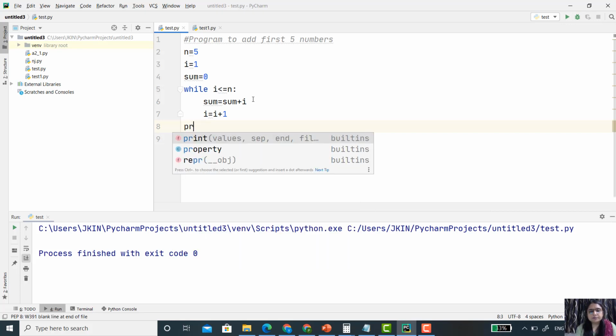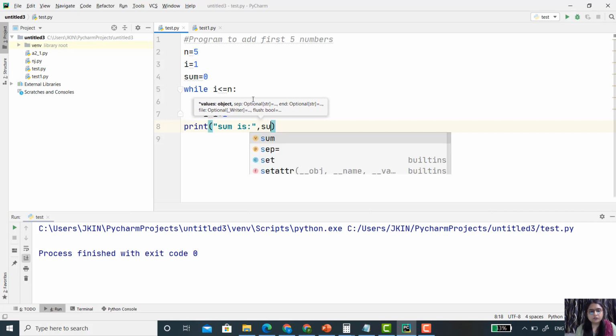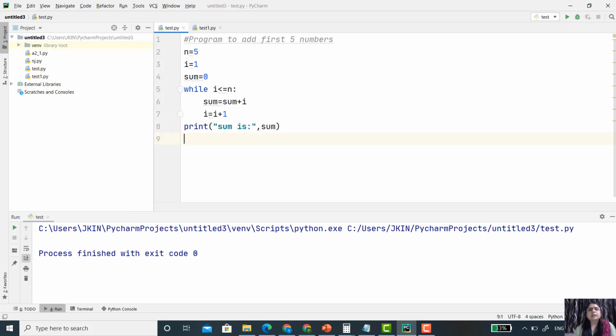Then I want to print sum is, and then the value of sum. Let's execute this. The output is 15, because 1 plus 2 plus 3 plus 4 plus 5 gives us 15. So let's see the execution of this code.